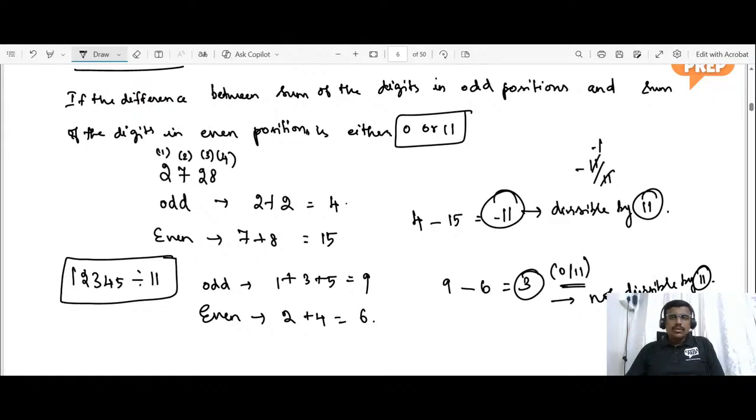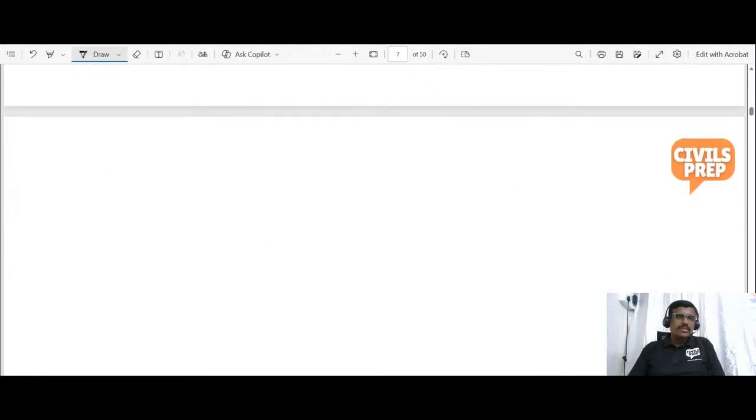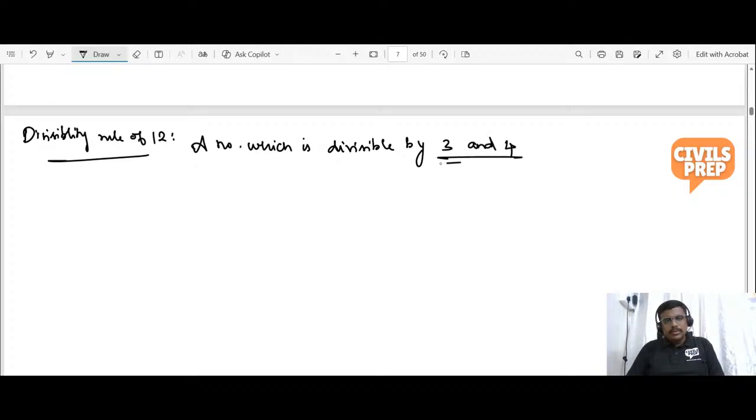Okay, now let us move on to the divisibility rule for 12. The divisibility rule of 12 is: a number which is divisible by 3 and 4 is divisible by 12.